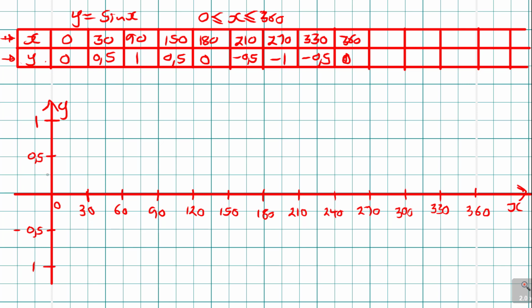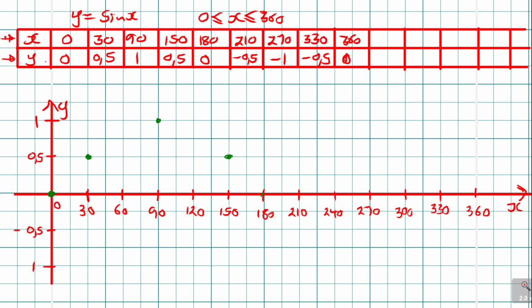You can make this 1 square become 1. For example, this becomes 1, but your graph will be very small. You just want to make your graph as visible as possible. So let's do it. How do you sketch it? There is the graph here to say this becomes 0, 0, 30 is 0,5. You go to 30 and then you go to 0,5. You sketch there. And then where do you go? 90 is 1. We go to 90 and there is 1. 150 is 0,5. 150, we go to that 0,5.